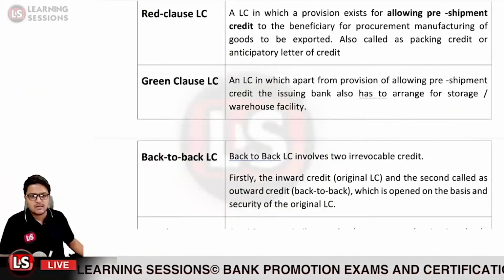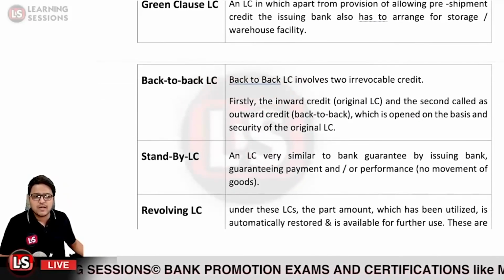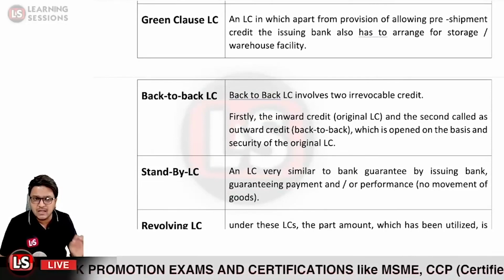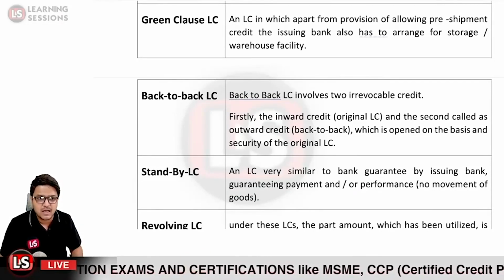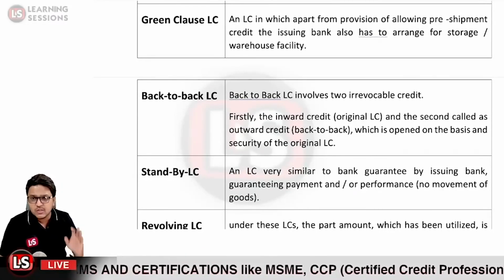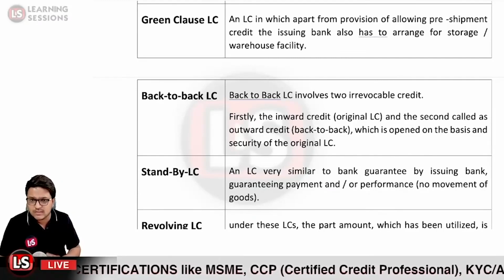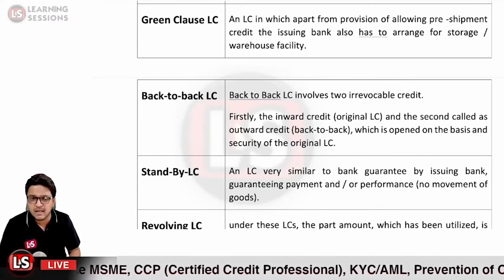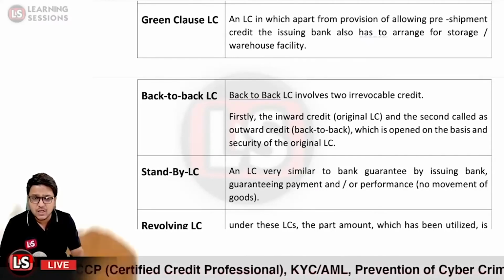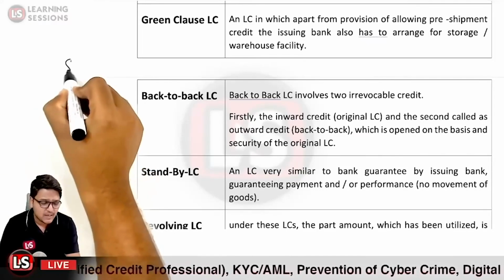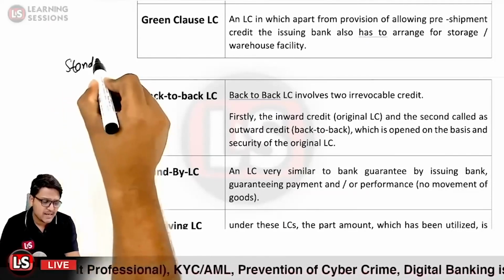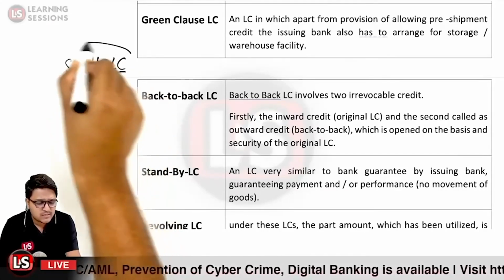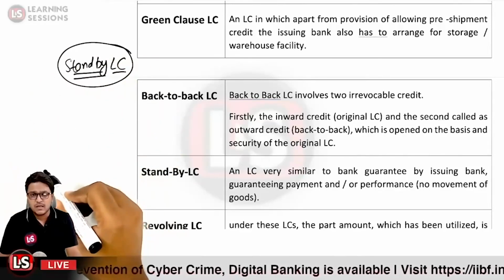Further, it is related to the standby letter of credit. Standby means it will be of no use and will not be triggered unless there is some event. In some countries, like the USA, banks cannot give bank guarantees. That is why the standby letter of credit is used there as a substitute for the bank guarantee.